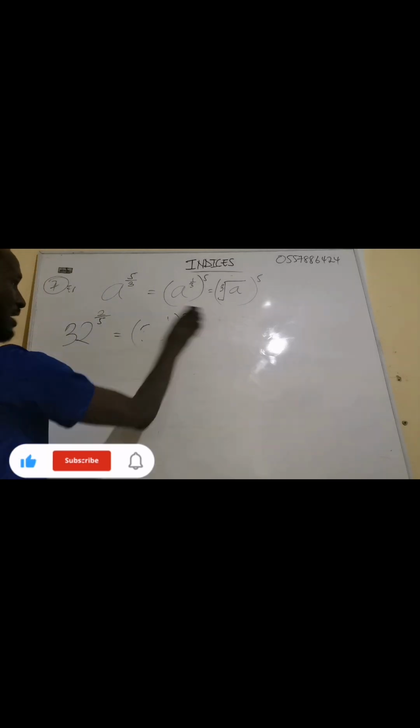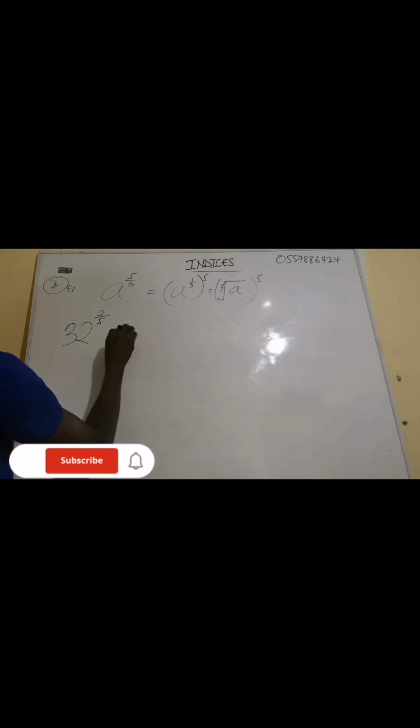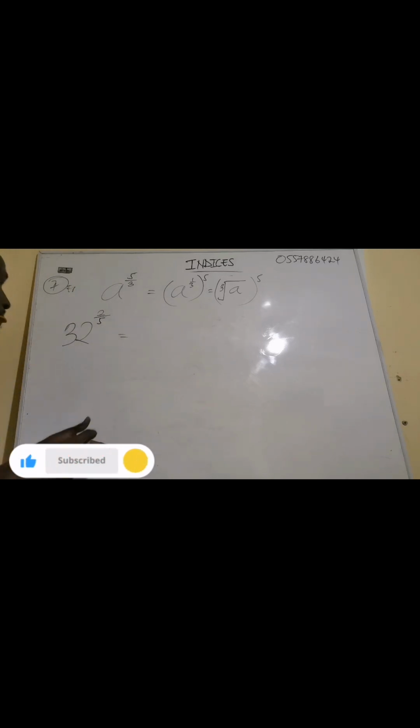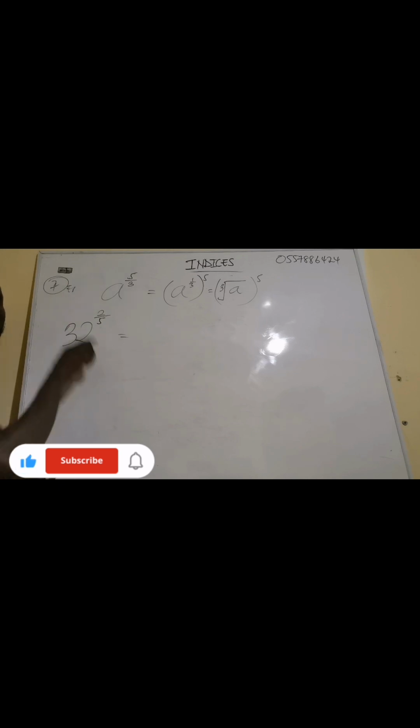Now I'm going to solve this one a different way. The answer was 4. Now another way I can solve this one is, I want to change the 32 in the form of index or exponent. But I have to consider the base here. The denominator here is 5. So I have to change the 32 in such a way that the exponent will also be 5, because I'm going to compare it with the 5 here.